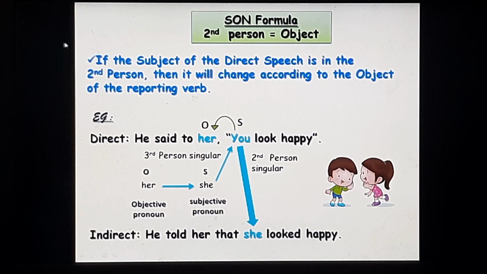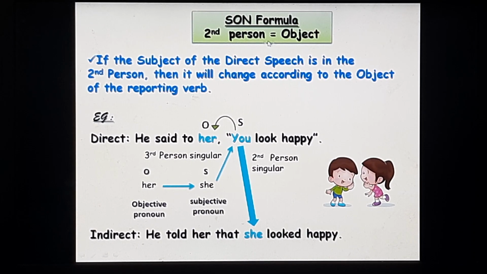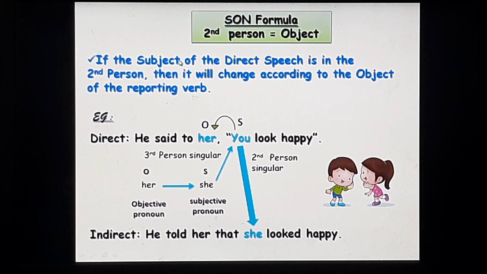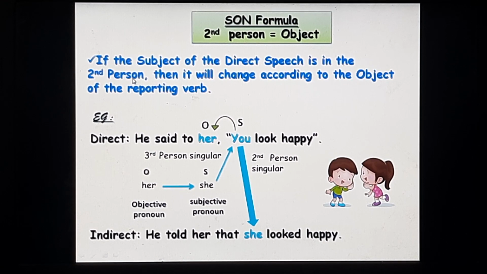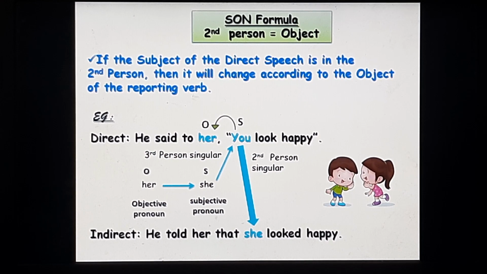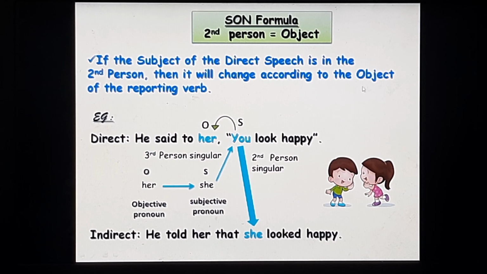Let us continue, children, with the second person pronoun. If the subject of the direct speech is in the second person, that is, you in the singular or you in the plural, then it will change according to the object of the reporting verb. Now, let us look at this example.